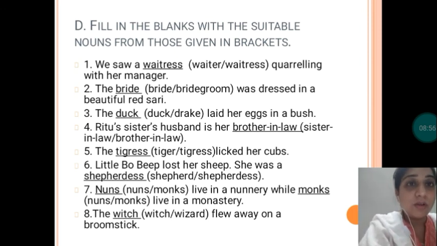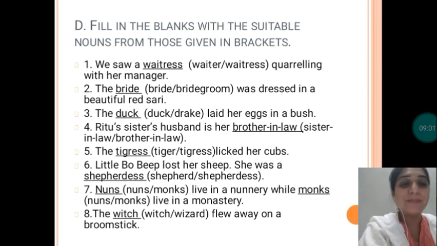So students, all these activities you have to write down in your workbook, complete it. I hope you understand this properly. You have to just remember 4 things: masculine, feminine, common and neuter gender.